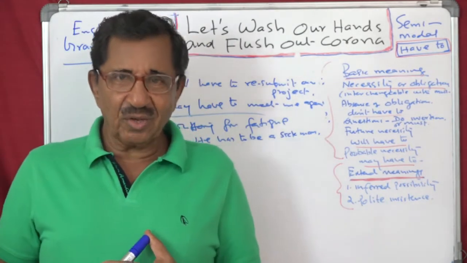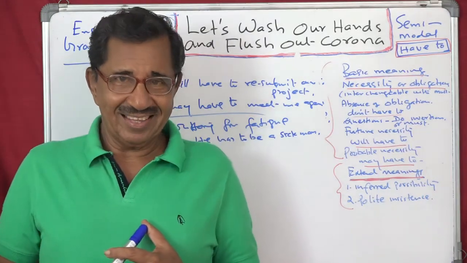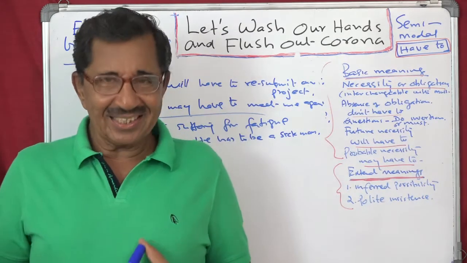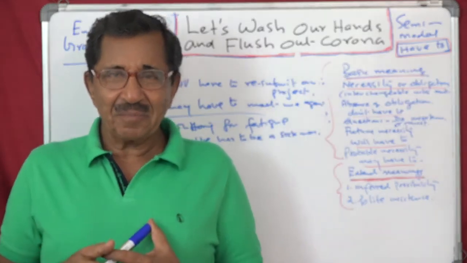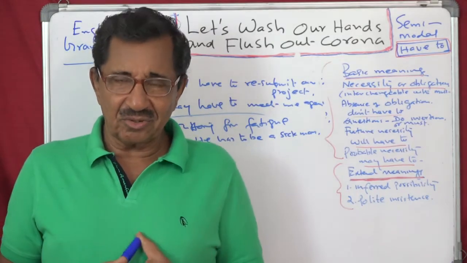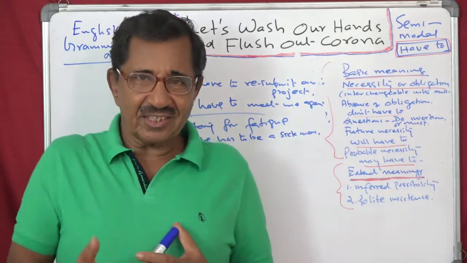Mr. Ashok is very obedient. He has to be from a decent family. His parents must be very decent and they must have taught him to obey the rules in the class or in the institution. So he has to be like that. That is inference. No? Yeah.